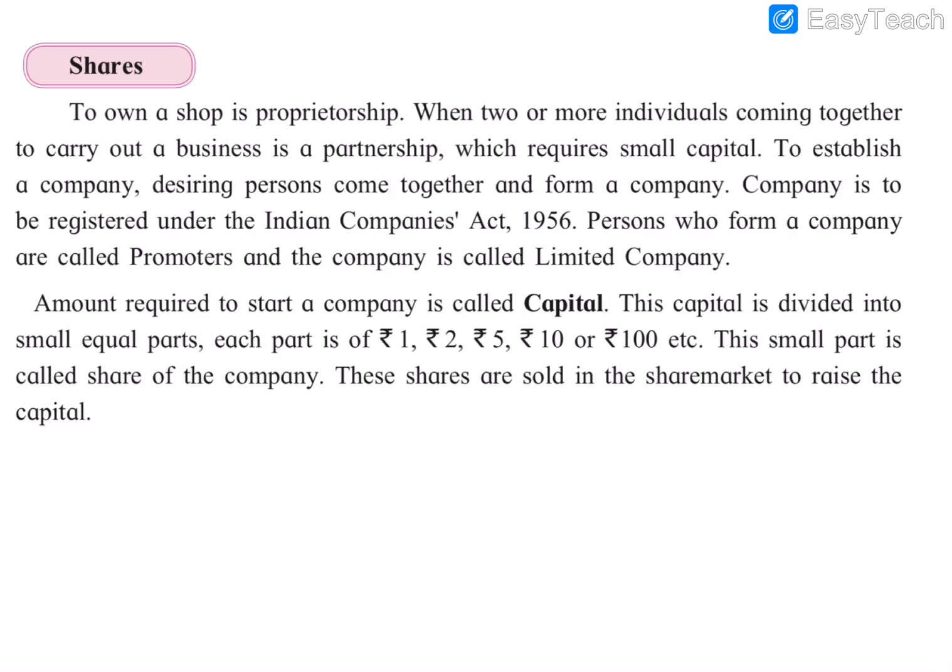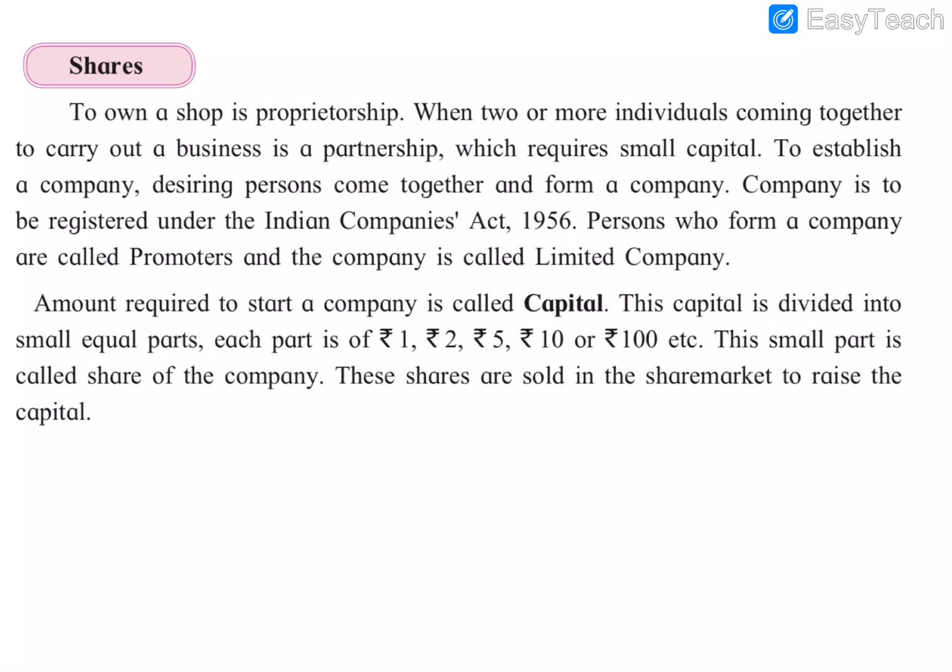So how is a company formed? The desiring persons, meaning persons who wish to start a company, all come together and form a company. A company is to be registered under the Companies Act 1956, and the persons who form a company are called the promoters. The company is called a limited company. And the amount required to start a company is called capital.